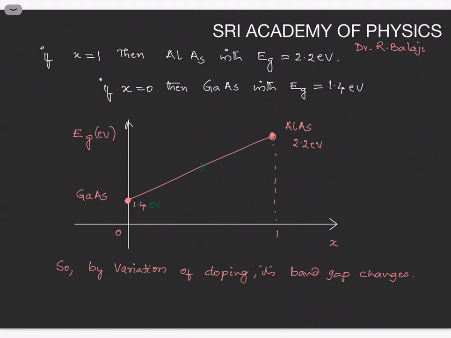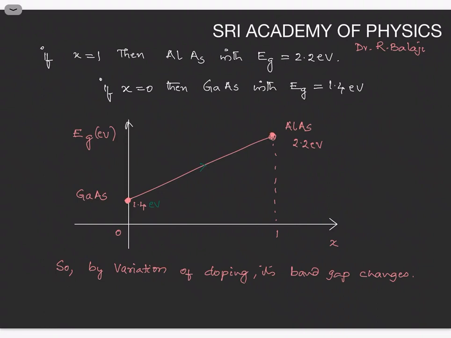Suppose we draw a graph: on the x-axis we take the doping concentration, and on the y-axis the energy gap. At x equal to 0, it is gallium arsenide and its band gap is 1.4 electron volts. At x equal to 1, the compound is aluminum arsenide. Its band gap is 2.2 electron volts. So the graph appears in the form of a straight line. In some compounds it appears in the form of a parabola, but here it appears as a straight line.